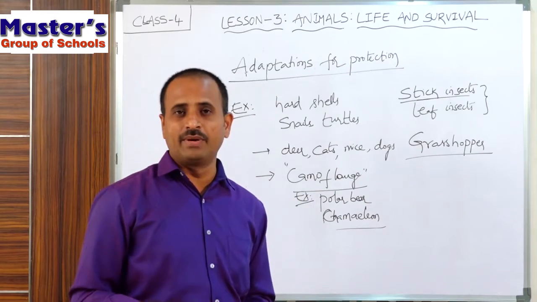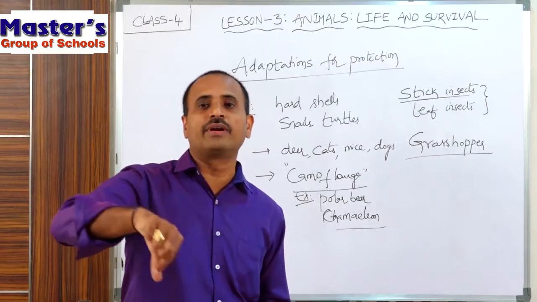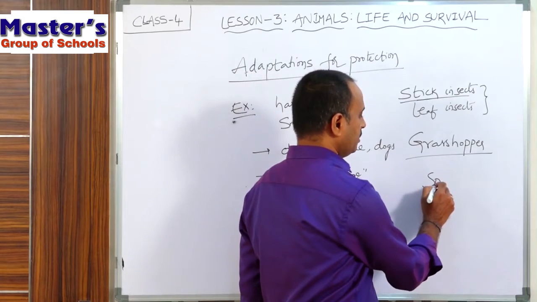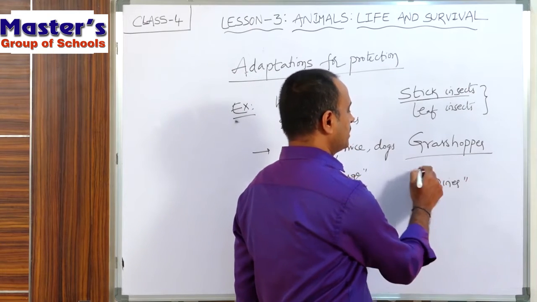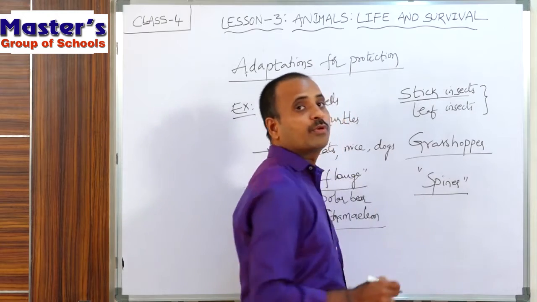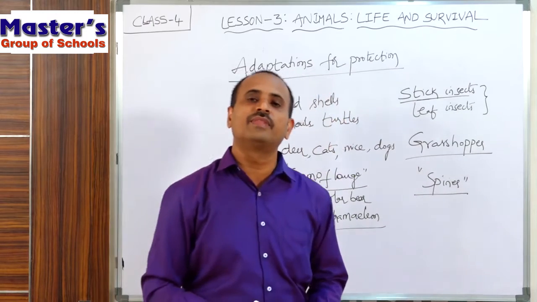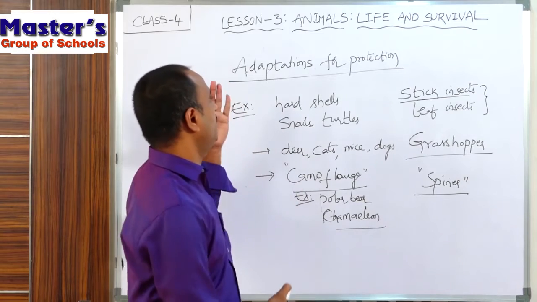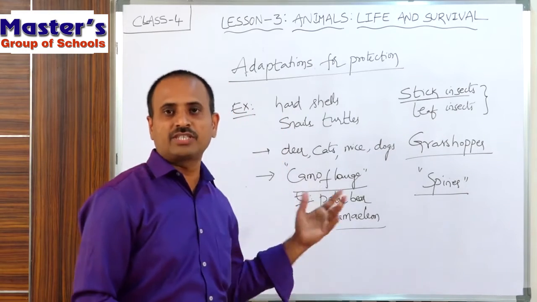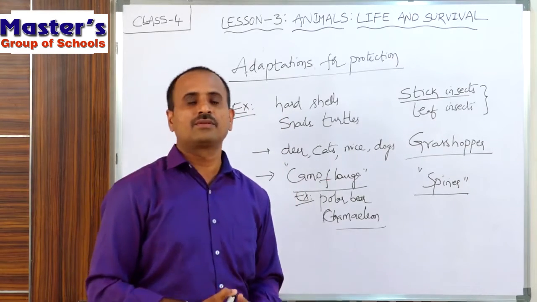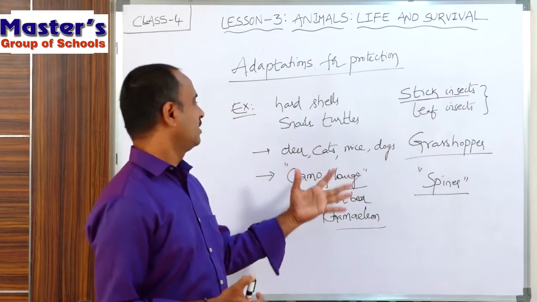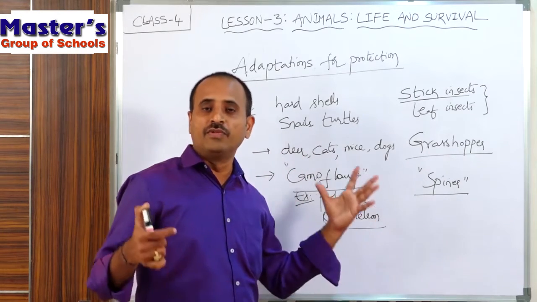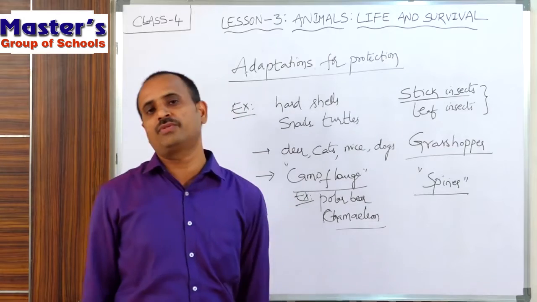And some other animals have spines on their bodies. So some animals have spines on their body surfaces, and these spines protect those animals from other animals. So children, these are some adaptations for protection in different animals. Some have hard shells and some use camouflage. That means they merge their bodies into their surroundings.